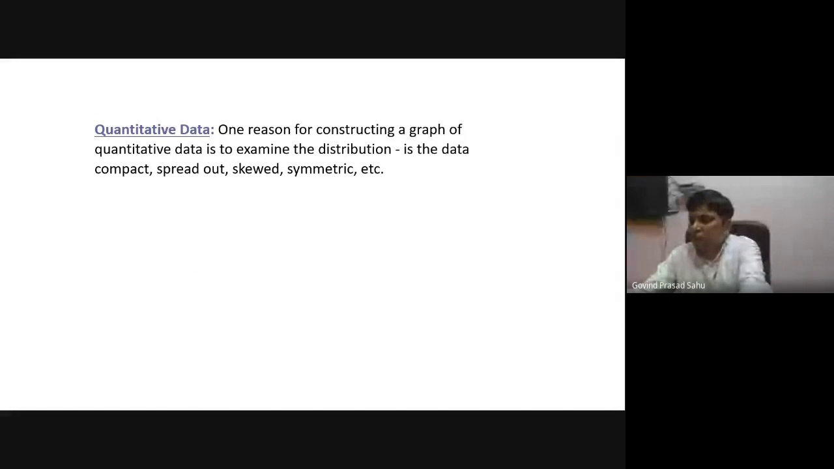Again, when we have quantitative data, the data is in terms of numbers. One reason for constructing a graph of quantitative data is to examine its distribution. What does it mean by distribution? Suppose the graph of quantitative data is something like this. Here we have the mean value 0. On the x-axis we have the data value, and on the y-axis we have its corresponding frequency.